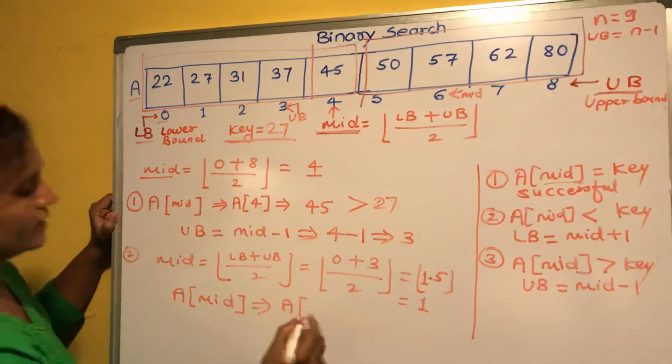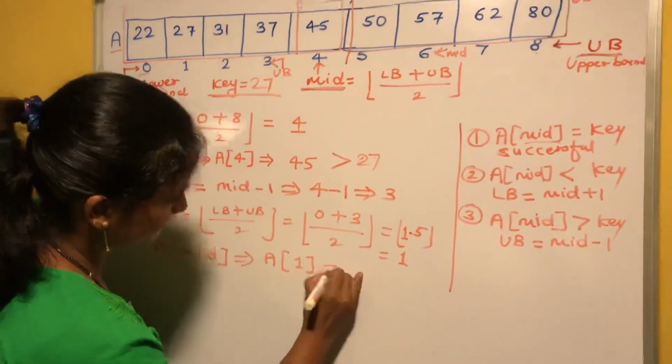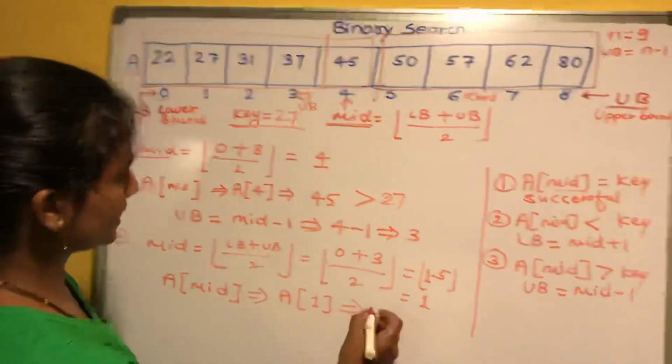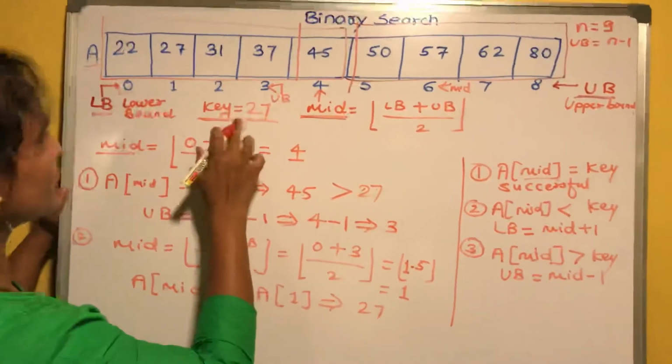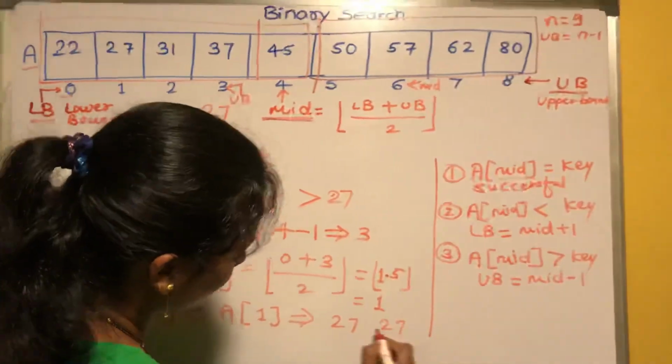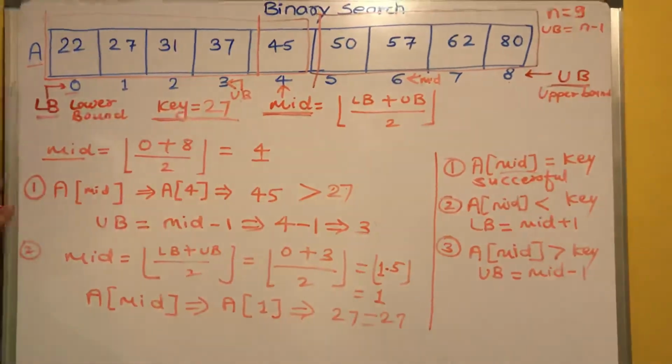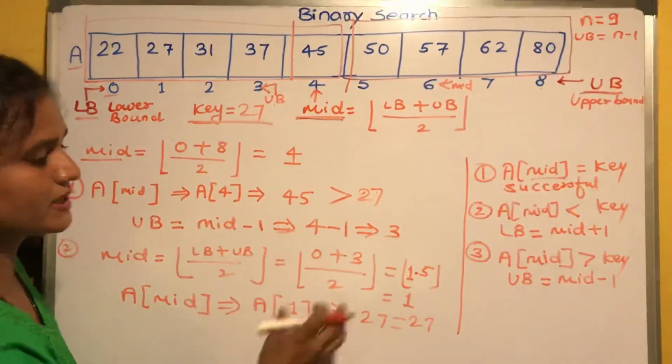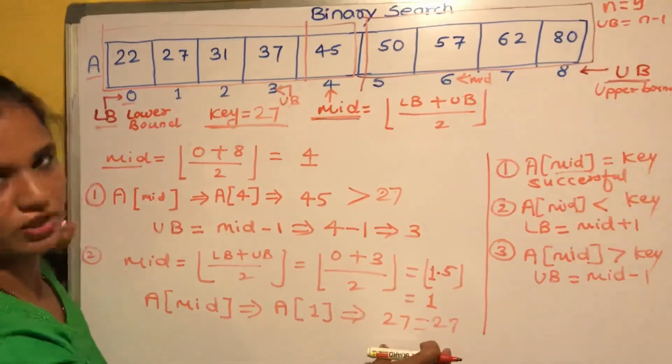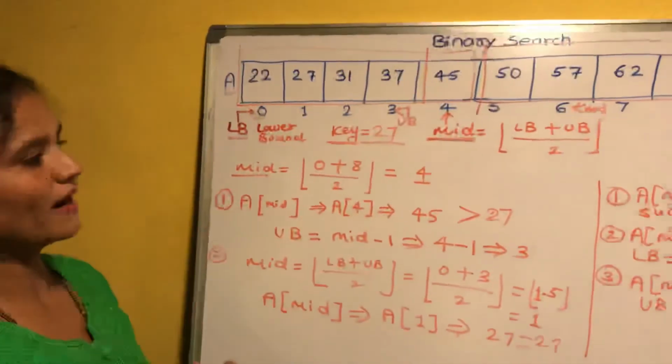What is the value of mid here? 1. A of 1 is what? 27. And our search key is 27. Both of these are equal, means a match occurs. So your 27 is present at this position. Okay, so this is how binary search will work.